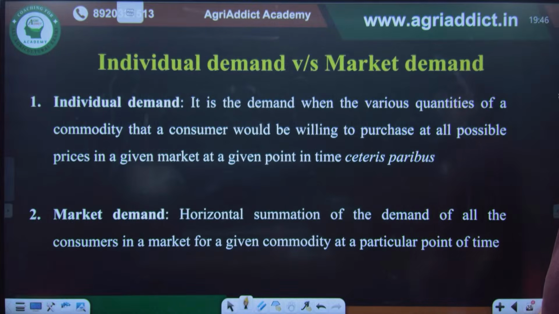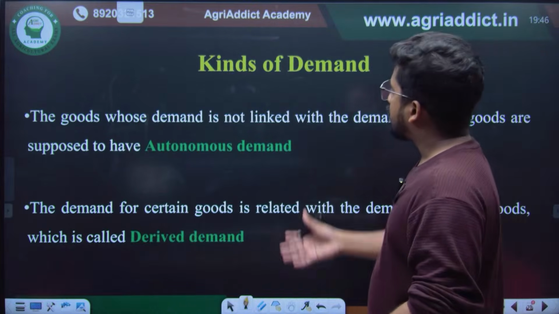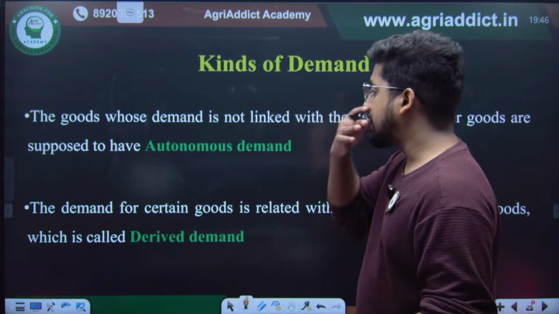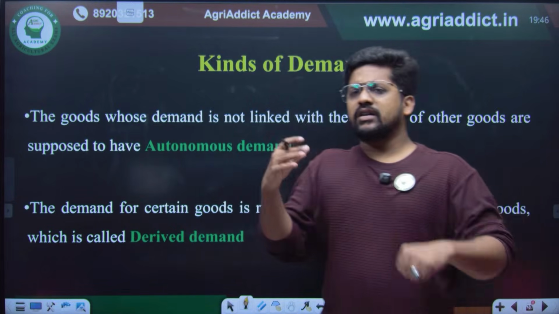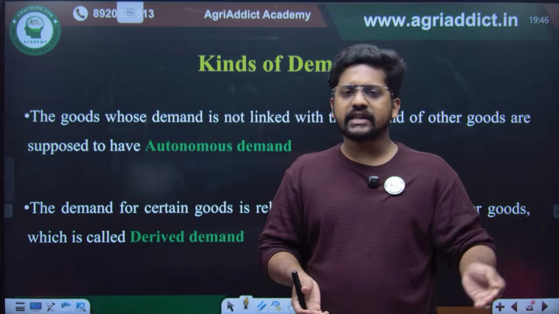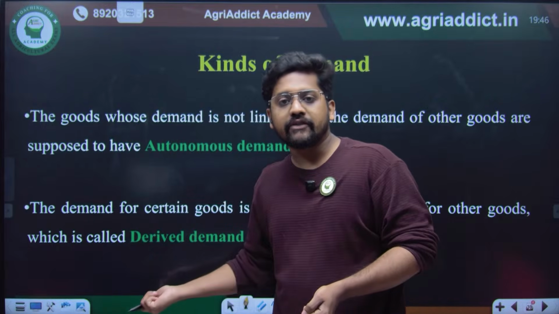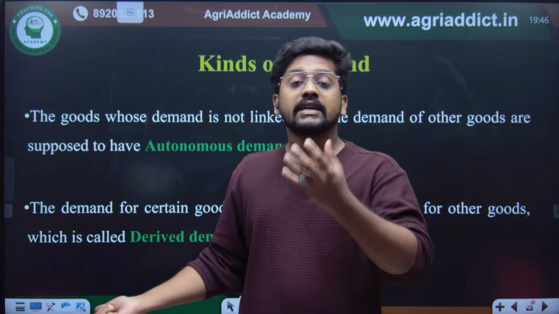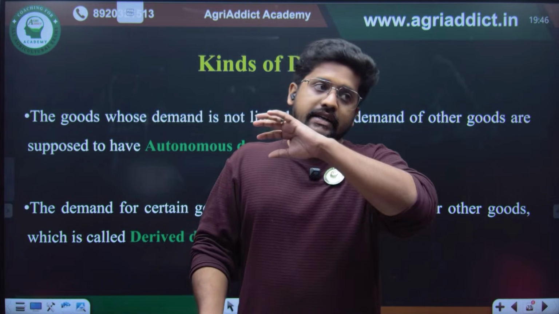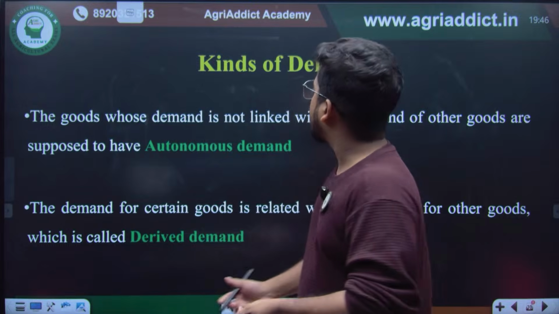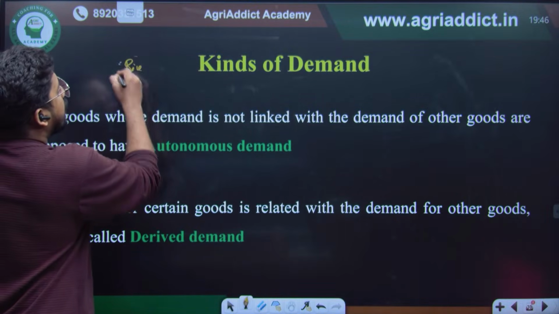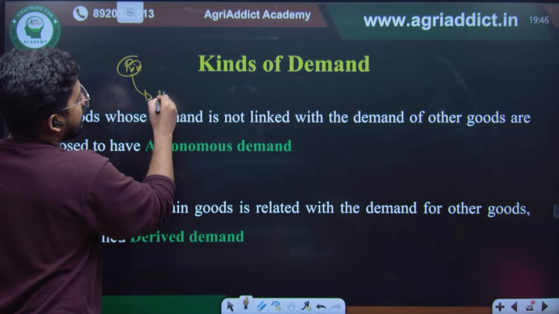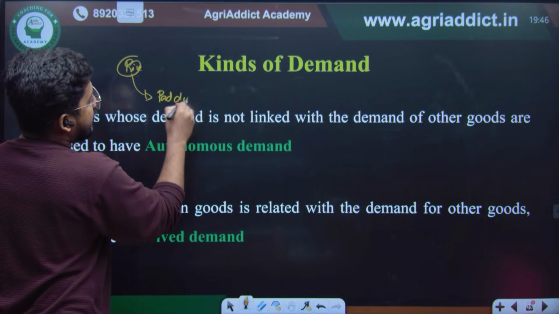There is also autonomous demand and derived demand. Autonomous demand is nothing but the demand for a good that is not linked with any other commodity. That you will understand when I am telling derived demand. Derived demand is nothing but demand for a commodity depending upon demand for some other products. For example, if you are demanding some rice, the demand will be connected with paddy cultivation, right?